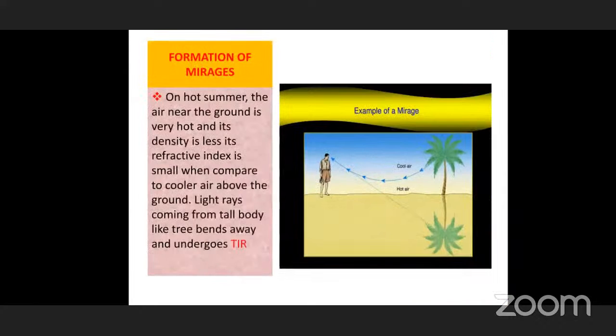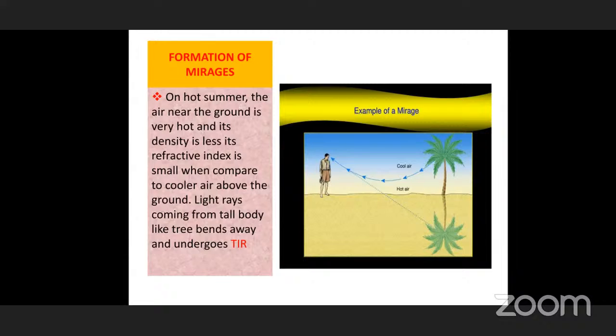And the third one is in deserts, where you can see mirages. What are mirages? In deserts we cannot actually see any water far away, but it seems to be water. This is only an optical illusion. But when you go to that water, there is no water.